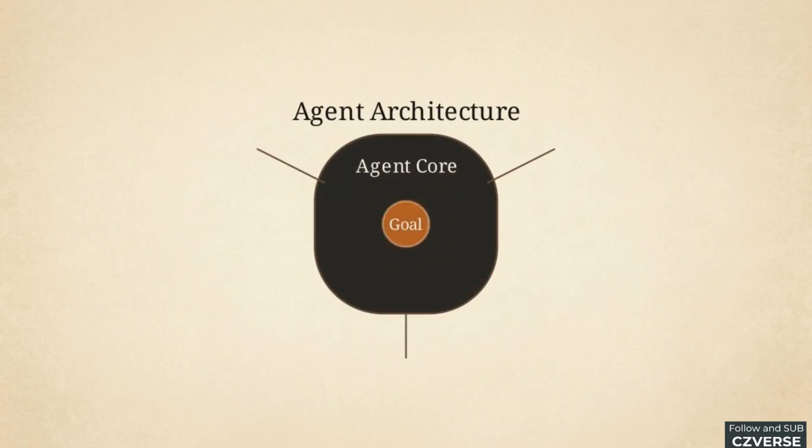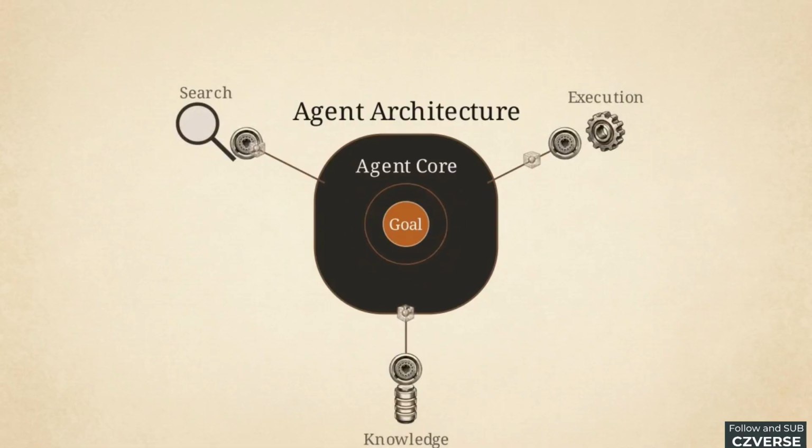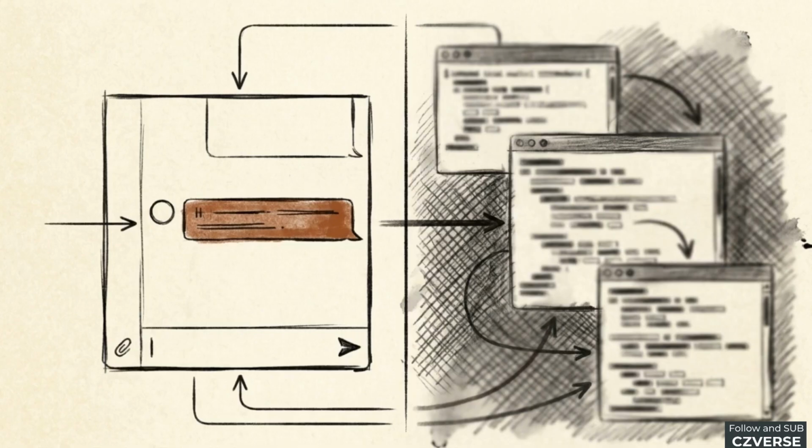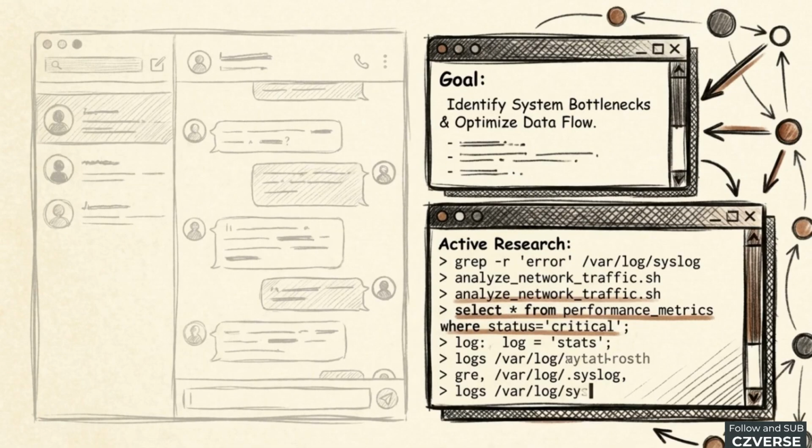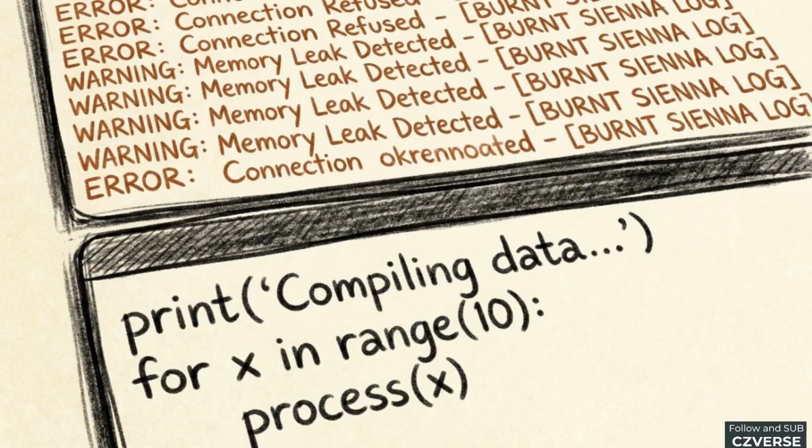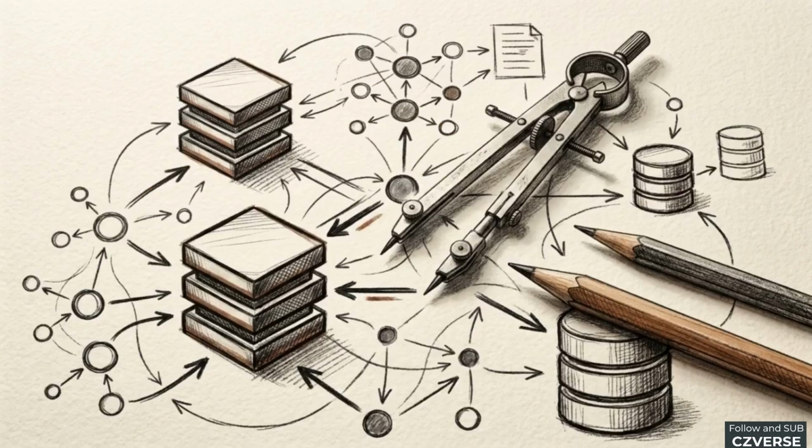It requires an architecture capable of holding a persistent goal, accessing external tools, and looping through feedback until it achieves an objective. This split screen highlights the distinction. On the left, a standard chat interface provides a static answer. On the right, a Claude agent receives a goal, initiates parallel processes to research the problem, reads error logs, and delivers compiled code. Converting a model into an agent requires rigorous software engineering rather than clever prompting tricks.